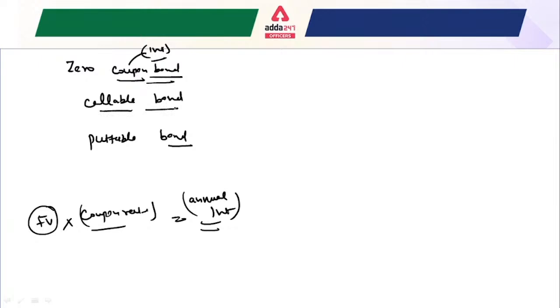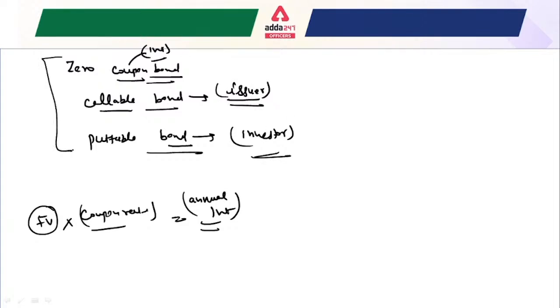If I say callable bond, that means a callable bond has an option which gives the issuer the right to redeem the bond prior to its maturity date. So that is known as a callable bond. And putable bond, that is just for your investor, and this is for your issuer, for the bond before its maturity date. So that is very important from the exam point of view.